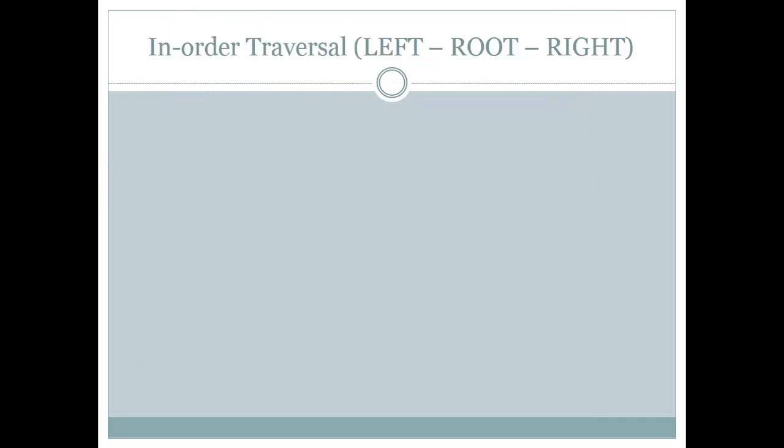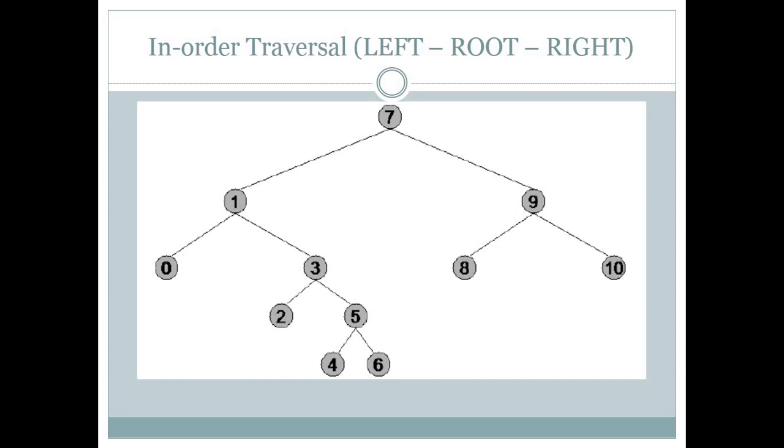So if we want to do in-order traversal on this type of tree, then it says that we have to take first the left node, then the root node, then the right node. So for this type of tree, this is the left part, this is the root, and this is the right part.